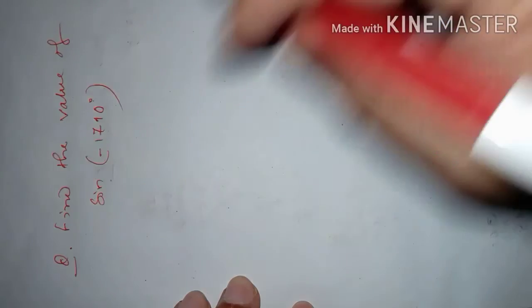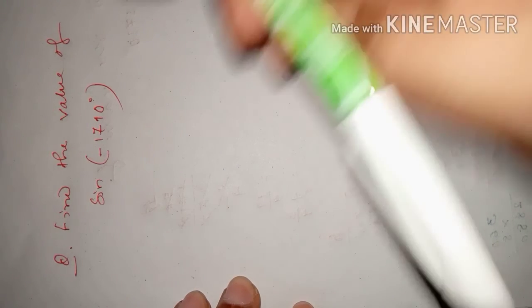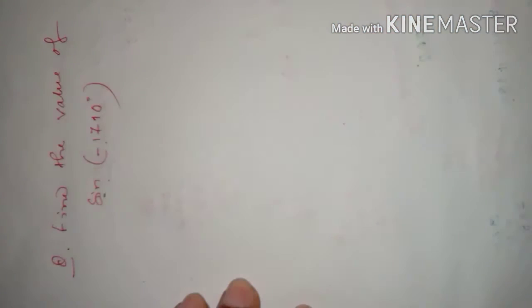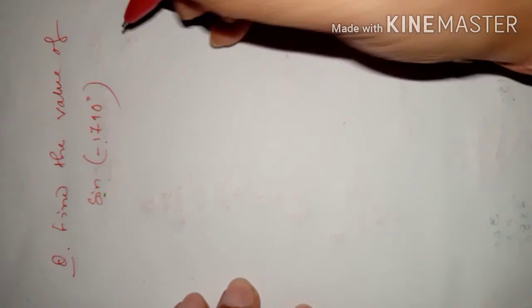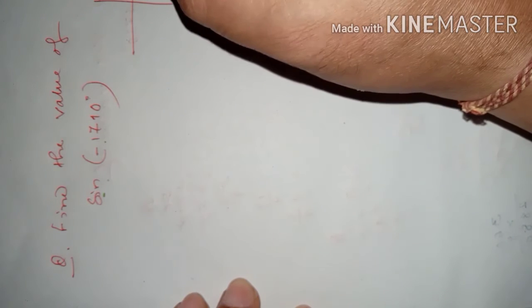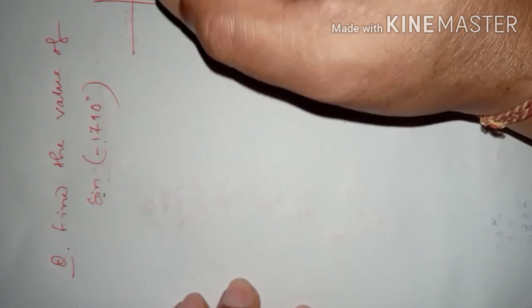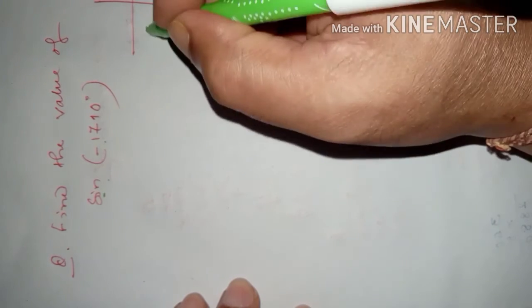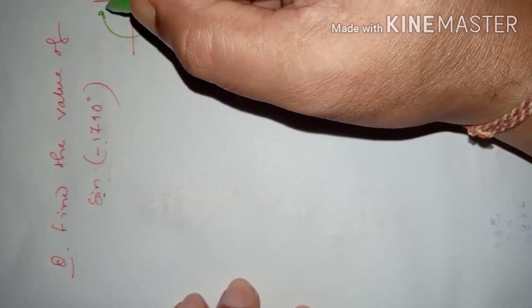See, dear students, suppose this is the question. Find the value of sine minus 1710. Negative angle is formed when? When the revolving ray revolves in clockwise direction. Suppose this is the revolving ray, and it revolves in this direction. So in this direction it has revolved and it has formed